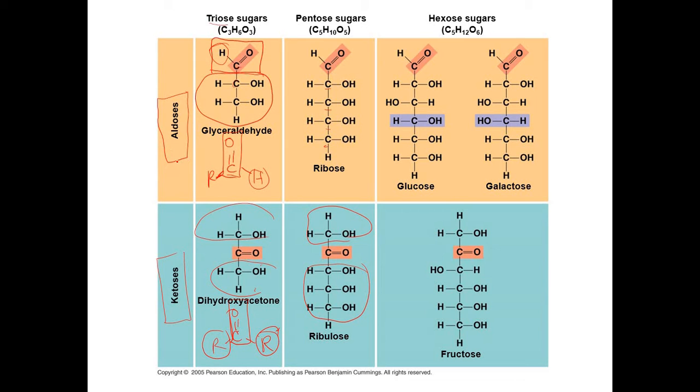Okay? Now, if you combine these classifications, glyceraldehyde is called an aldotriose because it's an aldose and a triose. So that's why it's called an aldotriose. Ribose is called an aldopentose. Dihydroxyacetone is called a ketotriose. Ribulose is called a ketopentose. Okay, that's how you name, that's how you classify monosaccharides.